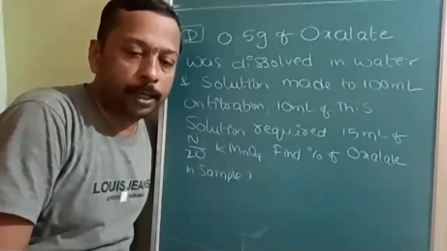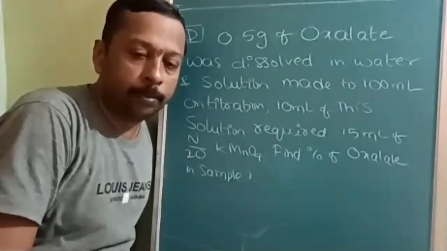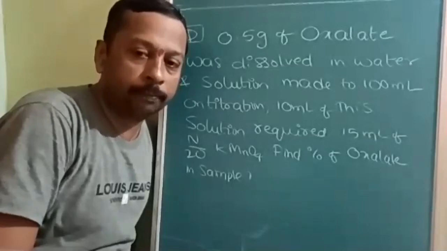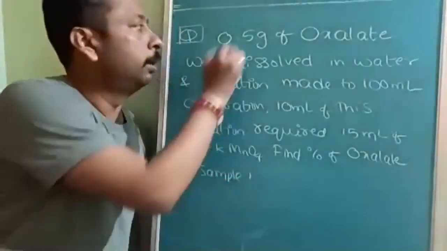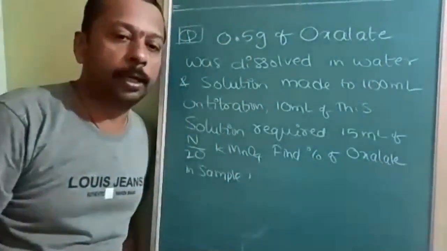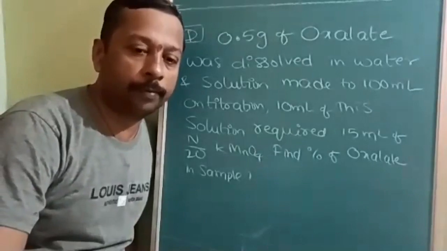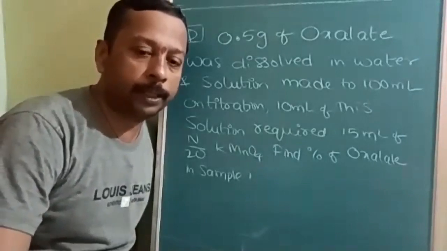With one question you will understand the procedure, with the second question you will be able to do it, with the third question you will be able to do it, and fastest. So I think all of you tried and understood the theory. Let me check whether you will be able to solve it or not. You try to solve, then cross-check with my explanation.